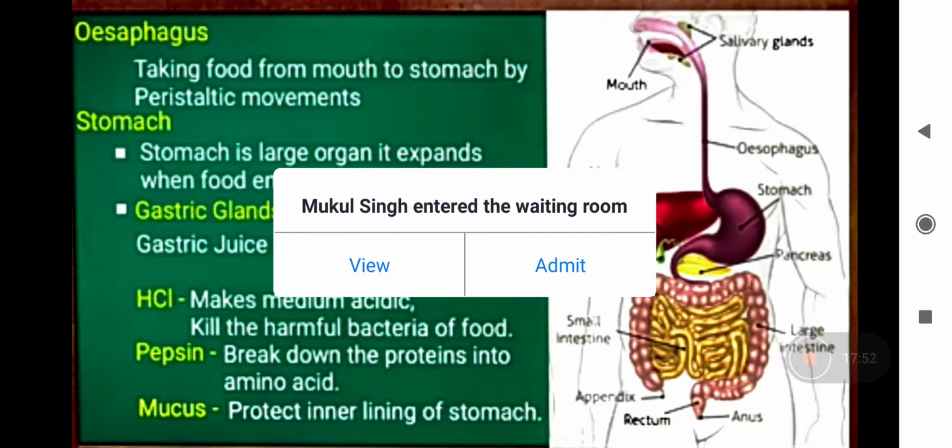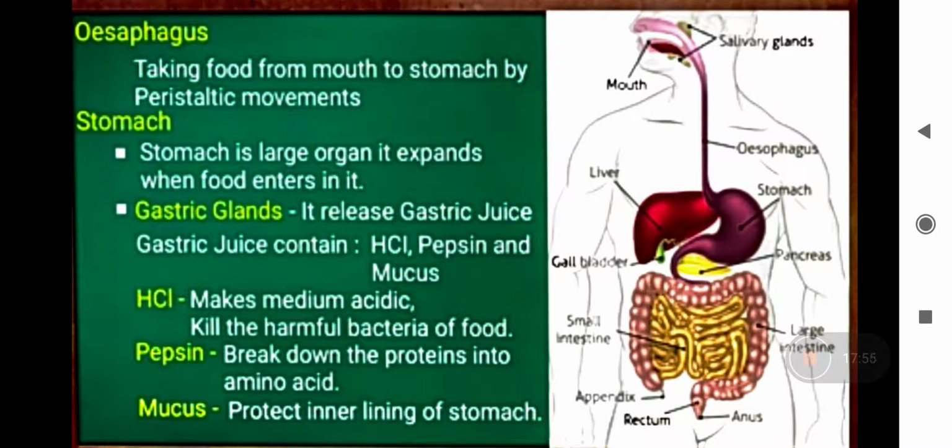Why? Because so that the enzymes like pepsin and other enzymes secreted in the stomach can actually function. They come in their active form. So the first secretion is HCl, that is hydrochloric acid. What is the role of hydrochloric acid? First is from where it is secreted. It is secreted from the cells of the stomach. These cells are called parietal cells.